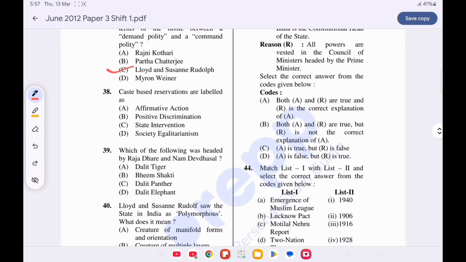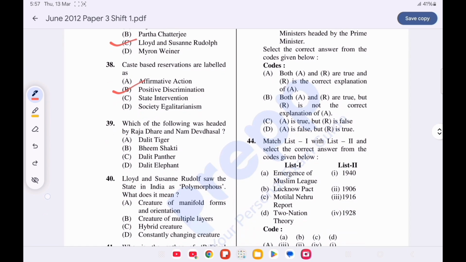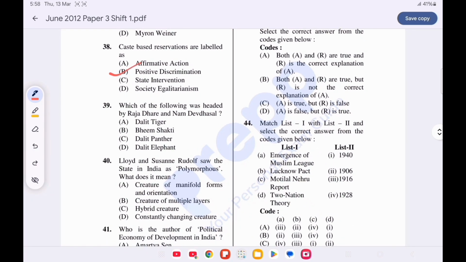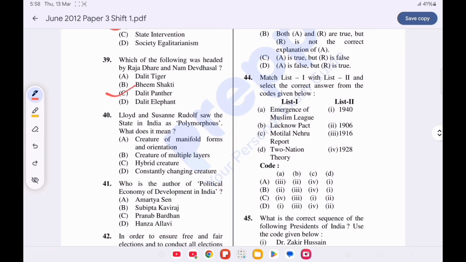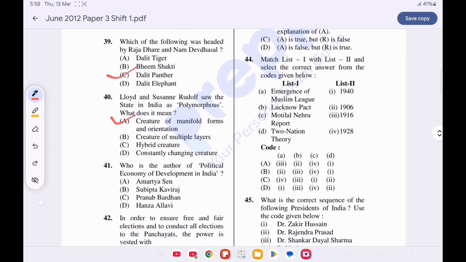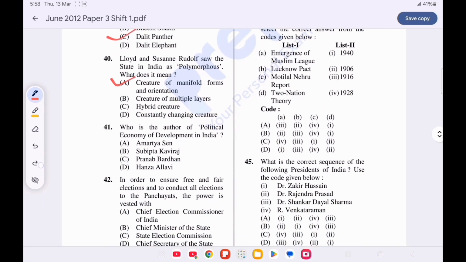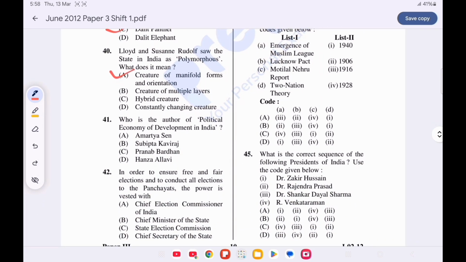Question number 38. Caste-based reservations are labeled as. Option B is correct, positive discrimination. Question number 39. Which one of the following was headed by Raja Dhale and Namdeo Dhasal? Option C is correct, Dalit Panthers. Question number 40. Lloyd and Susanne Rudolph saw the state in India as polymorphous. What does it mean? Option A is correct, creature of manifold forms and orientation. Question number 41. Who is the author of Political Economy of Development in India? Option C is correct, Pranab Bardhan.